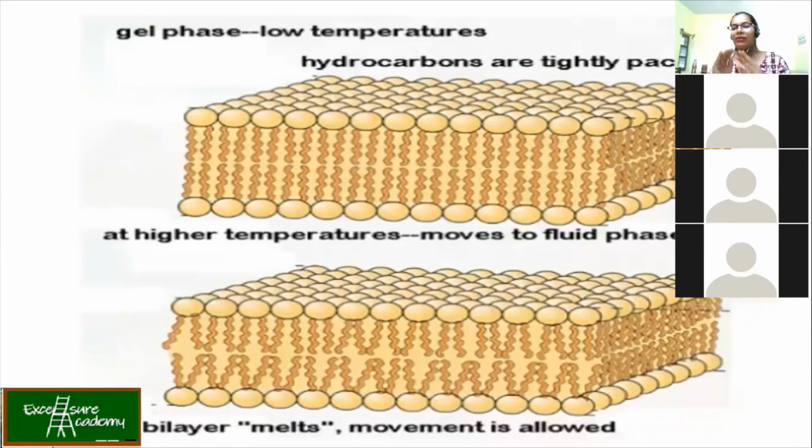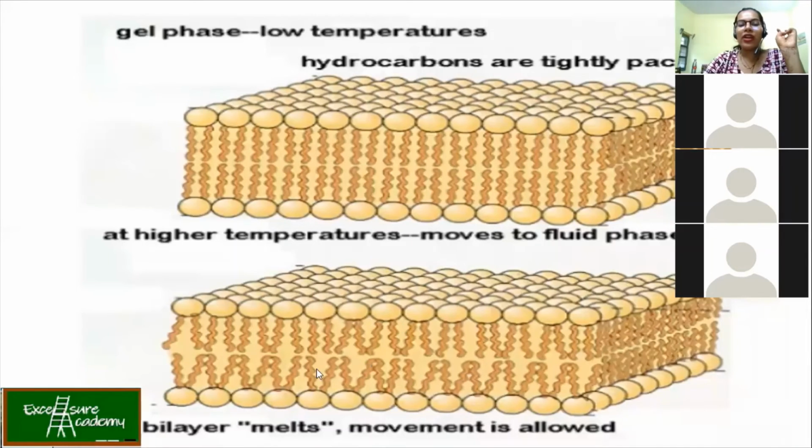I don't want my cell to die at freezing conditions. I don't want the cell to freeze and become rigid. So what the cell will try to do is have more unsaturated fatty acids, because unsaturated fatty acids give you fluid-like conditions. So at low temperature, the hydrocarbons are tightly packed. In order to survive, it should have more unsaturated fatty acids.